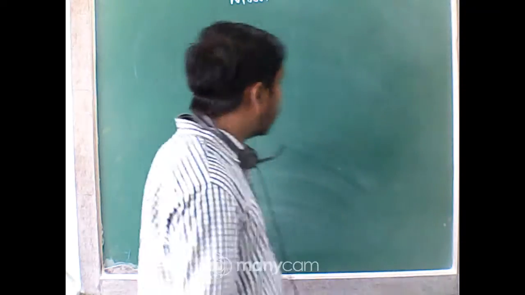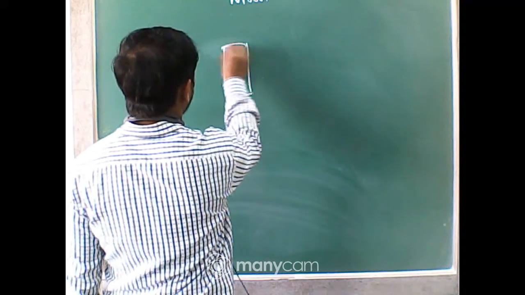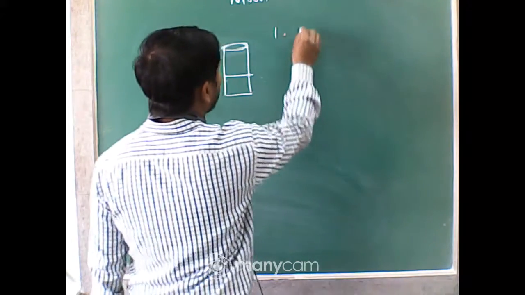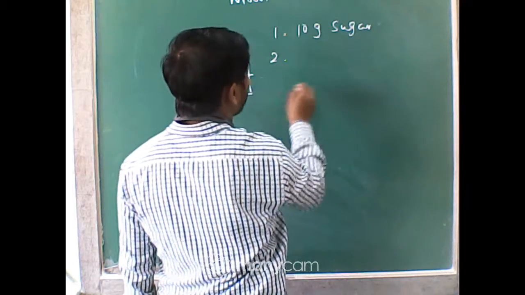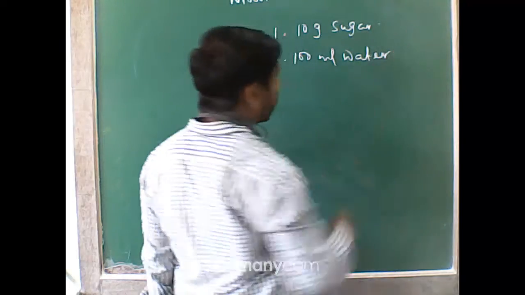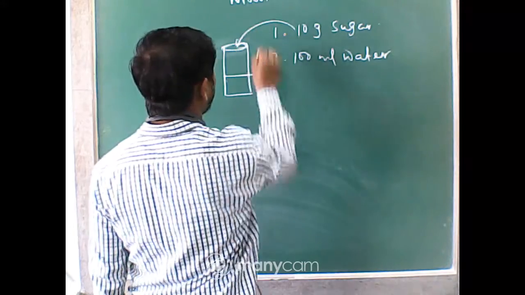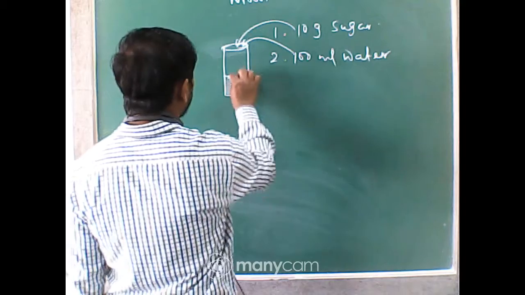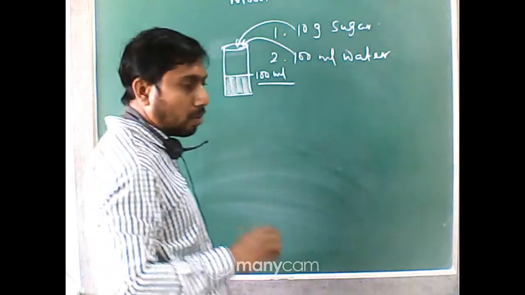Okay, now just look at the picture. This is a container. Here you have been given two components: number one, 10 gram sugar, and number two, 100 ml water. This is the mother solution. Now you pour the sugar in, then add 100 ml of water. So the volume is roughly about 100 ml.